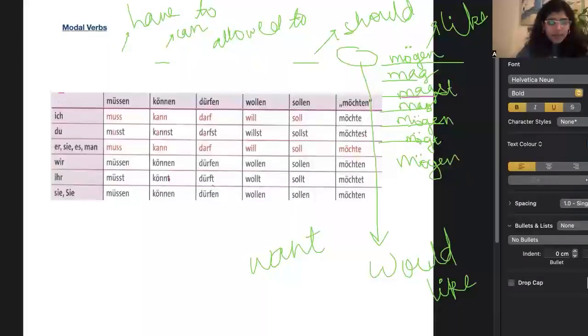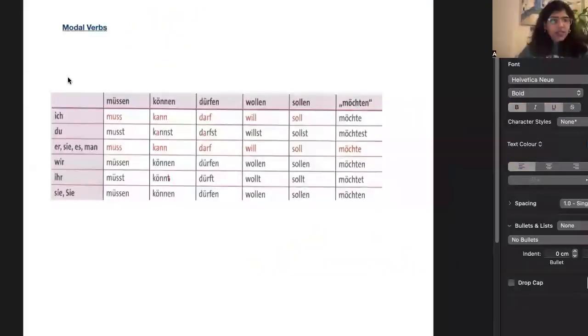Okay, so the example is, let me erase everything so that it will be more clear. Let's say, I want to eat a pizza. This is an example. Now if you see here in this example, what is want? Want is nothing but a modal verb, correct? What is a modal verb? This one, wollen. Wollen means want and it's a modal verb.